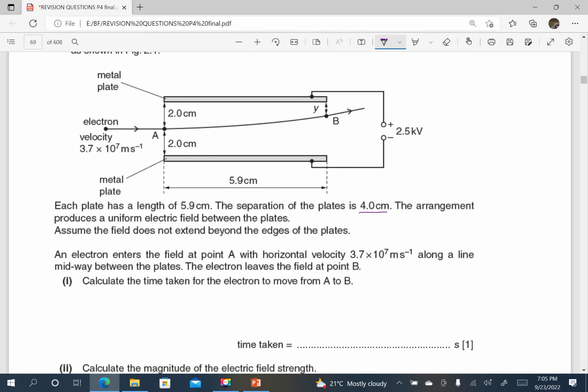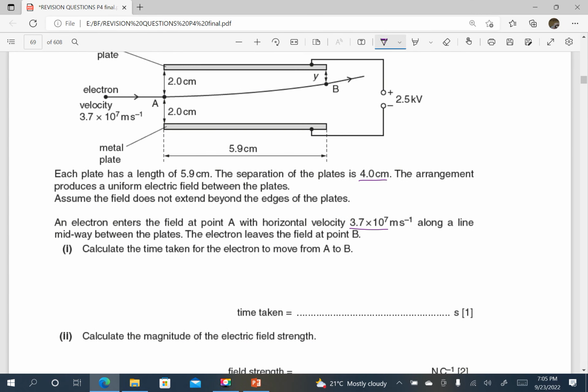An electron enters the field at point A with a horizontal velocity 3.7 times 10 power 7 meters per second, along a line midway between the plates. The electron leaves the field at point B. Part 1. Calculate the time taken for the electron to move from A to B. That is the time between the plates. I think that is easy.